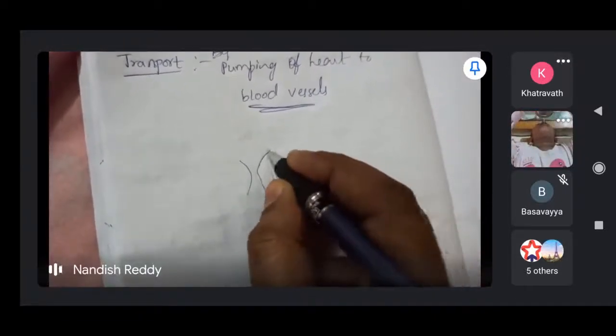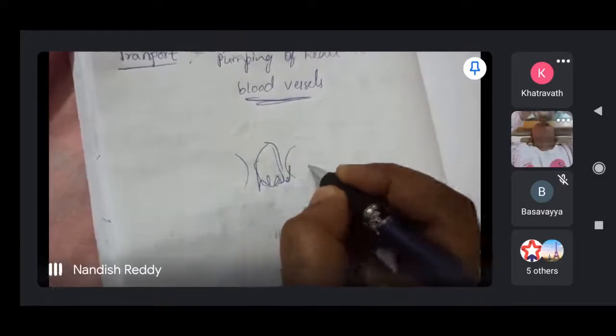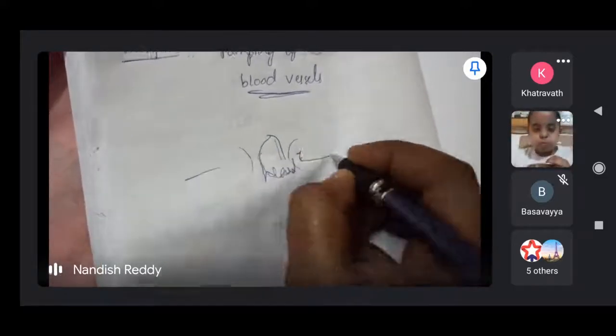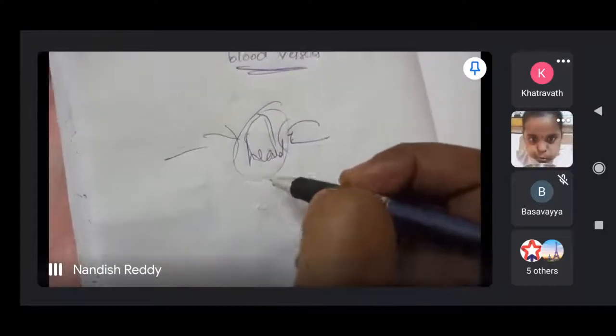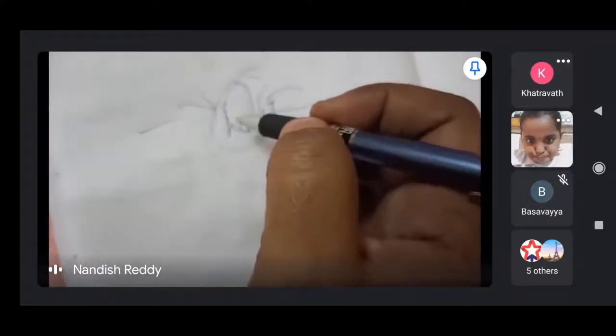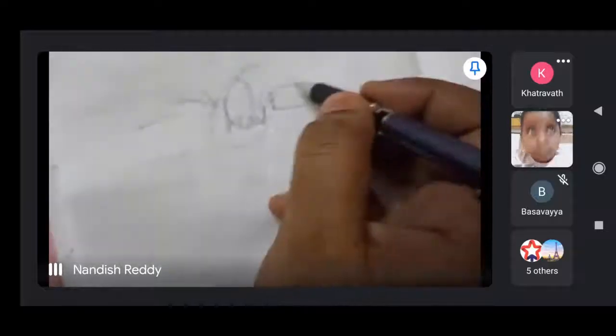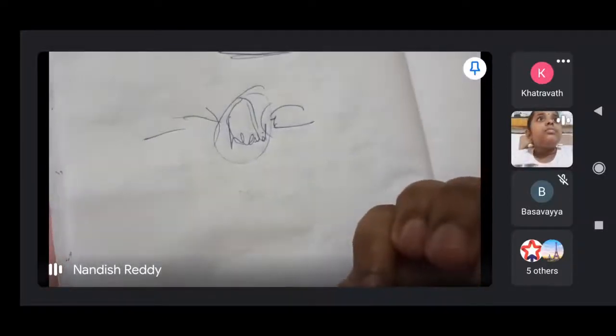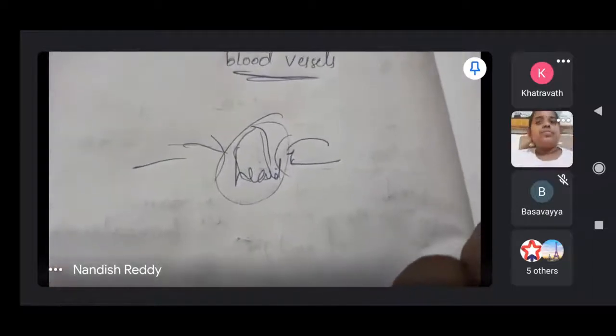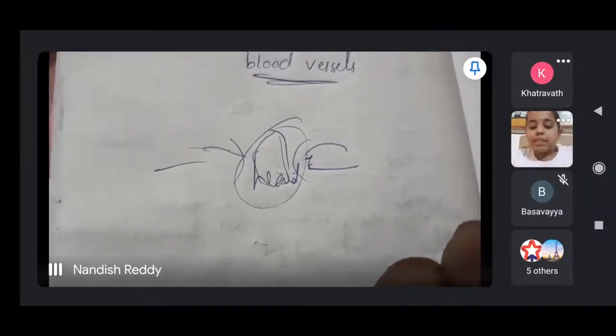The heart is in the middle, with the left lung and right lung on either side. Once blood enters the heart, it goes to the lungs, mixes with oxygen and comes back to the heart, then again it reaches all the body parts. In that manner you have to understand the transport system.